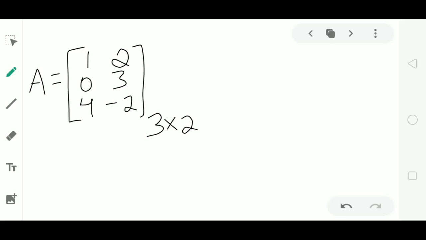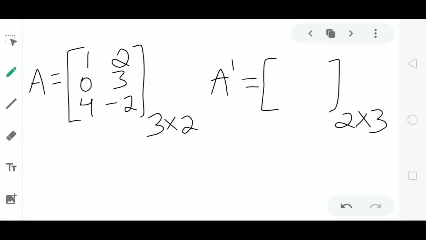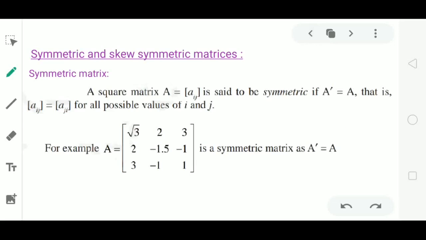Then we already know that its transpose A dash will be a matrix of order 2 by 3. Right? We have to get A dash is equal to A. That is, the two matrices A dash and A are equal.